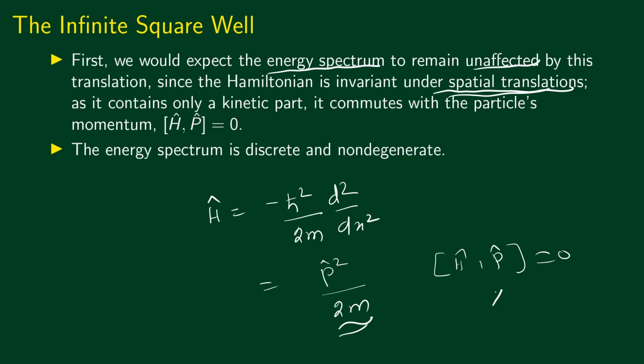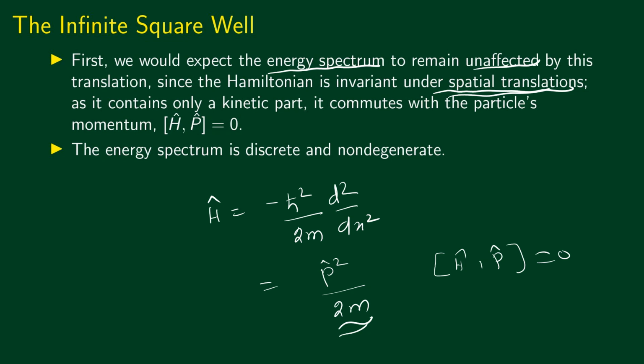We know that the momentum operator is a generator of translations. If the Hamiltonian commutes with the momentum operator, that means the Hamiltonian does not change under space translations, which means that space translation is a symmetry of the system.